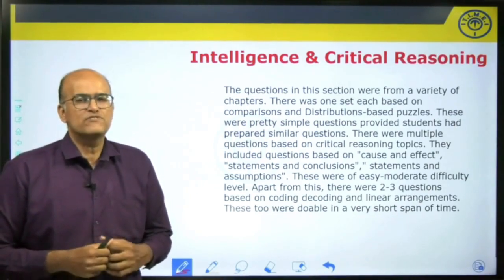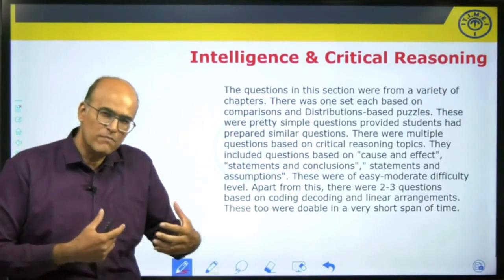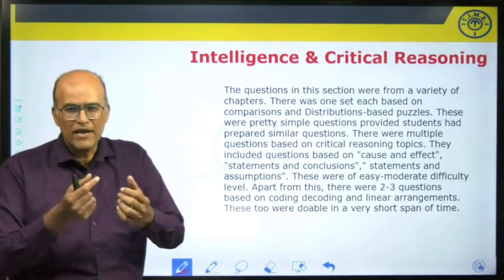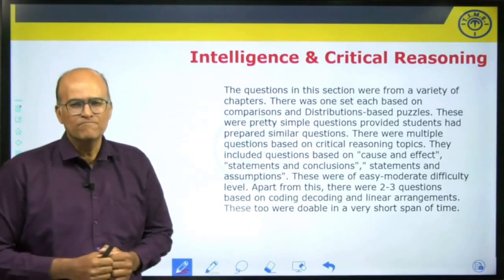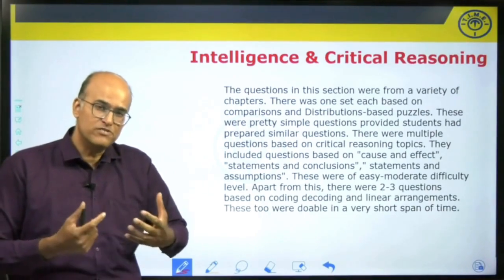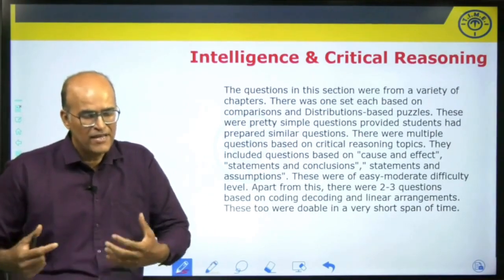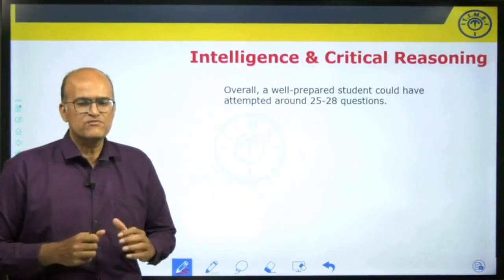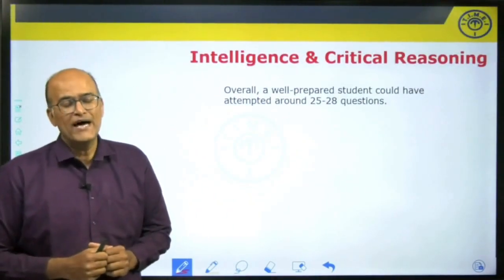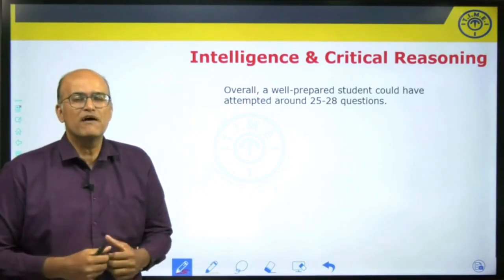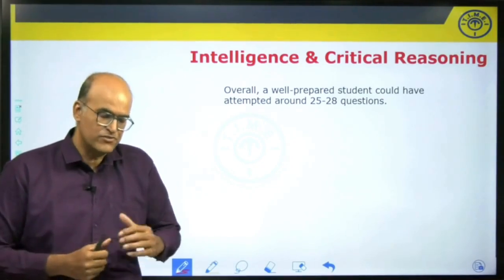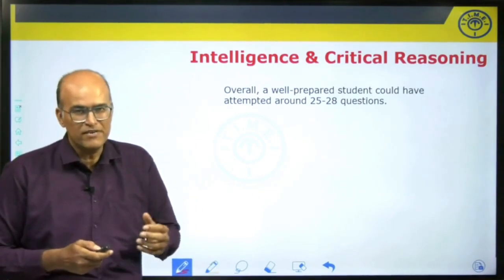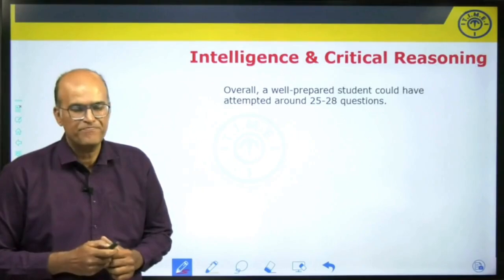There were a couple of questions based on coding-decoding. There were also a couple of questions based on linear arrangement, wherein you had to arrange people in a row. The number of people sitting on the left and the number of people sitting to the right were mentioned, and that was also very comfortable to deal with. So overall, you can say this was an easy section, and any good student would have been able to attempt more than 25 questions. So 25 to 28 is the range of attempts that a good student would have been able to conveniently make in this section.